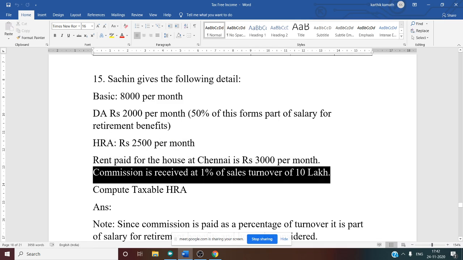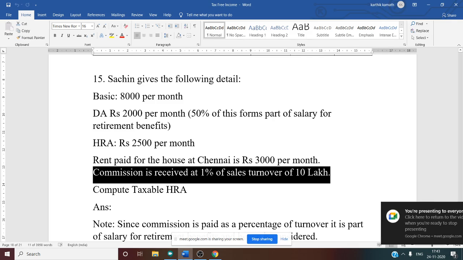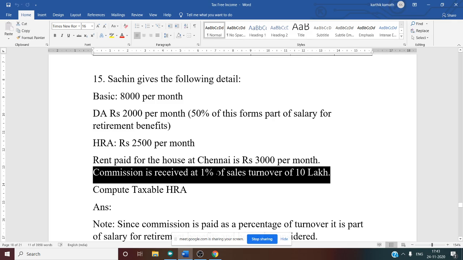Commission they have mentioned is received at 1% of the sales turnover of 10 lakh. So what about this? Do we need to take commission for salary? No, sir. Why no? We have to take it. Because here nothing is mentioned, but one thing is there: commission is given on a fixed percentage of turnover. See here, 1% percentage-wise commission is mentioned and turnover is also given. So in that case we have to take commission also, or else they will give the last 10 months commission. In that case also we have to take it. Whenever commission comes, you have to take it for HRA purpose.